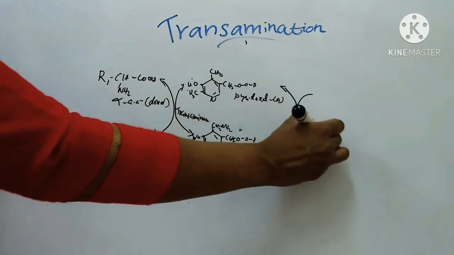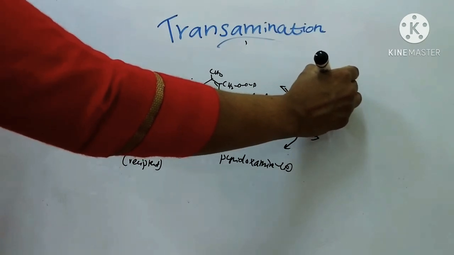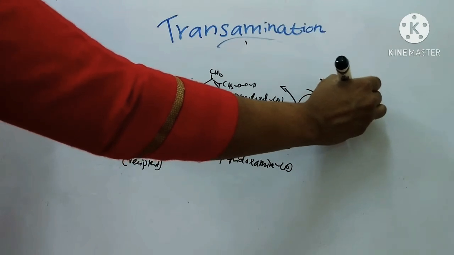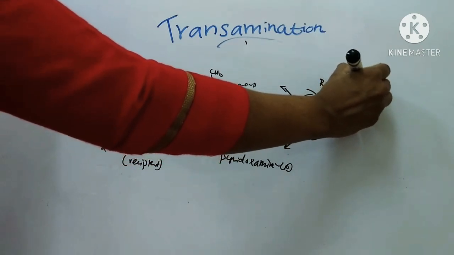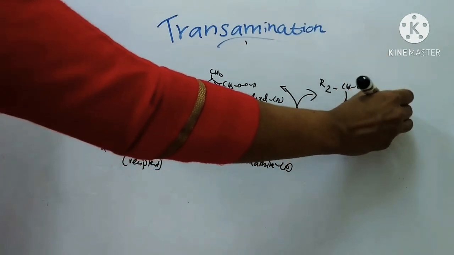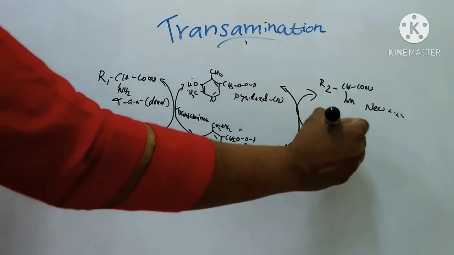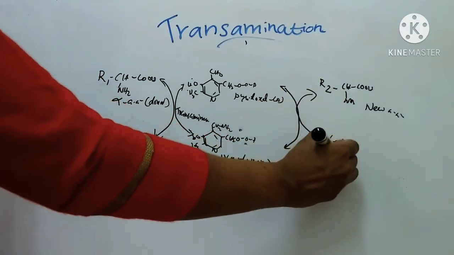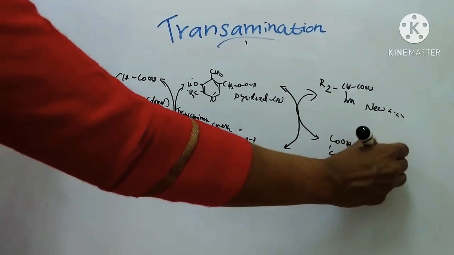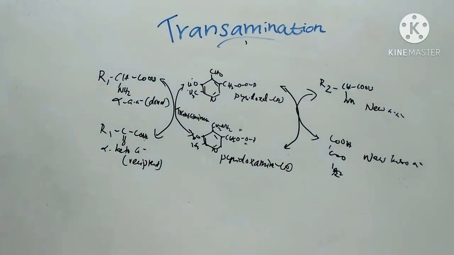Here the reaction gives the new amino acid, R2CHNH2COOH, and the new keto acid, COOH, then C double bond O, R2. So this is the role of pyridoxal phosphate in transamination.